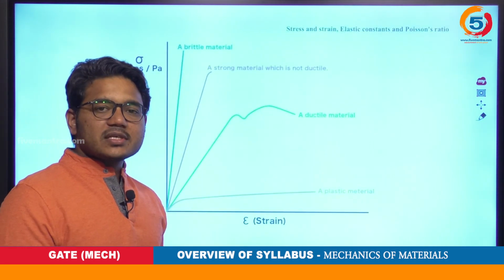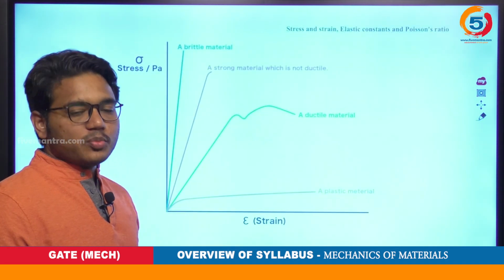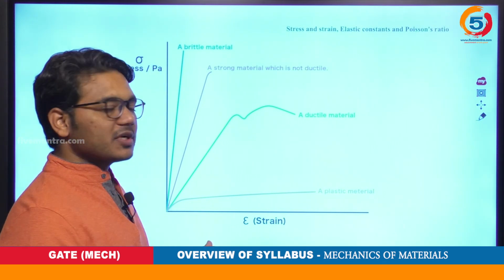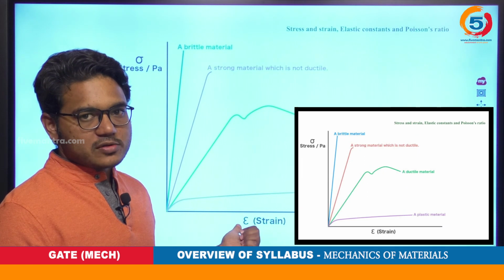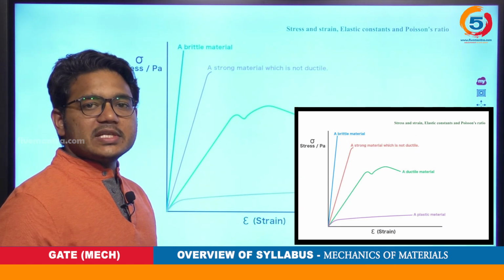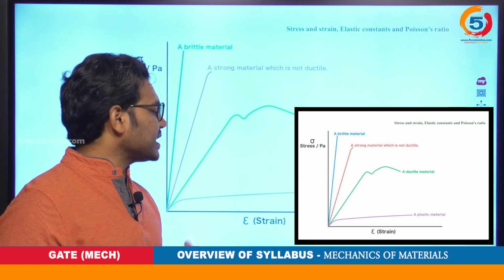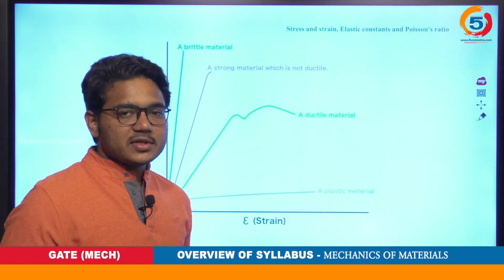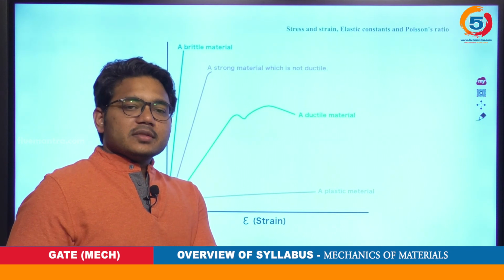Further, in this first topic, which is very important and forms the basis for all other topics, we will be discussing the stress strain curve also. Initially we will go ahead with the tensile test, and particularly the popular one, as you all know, is mild steel.